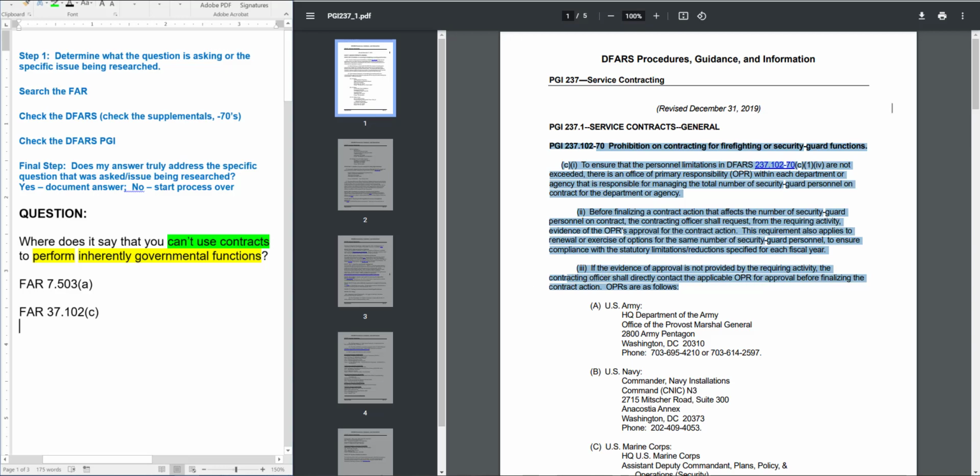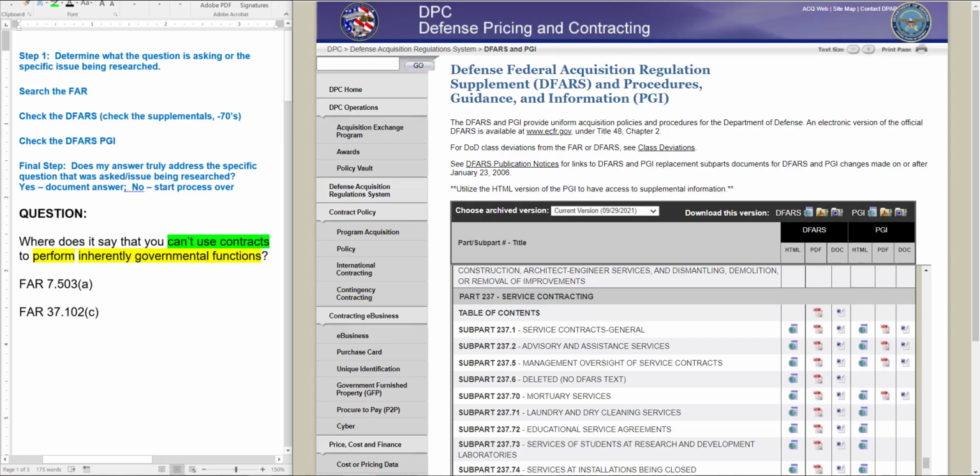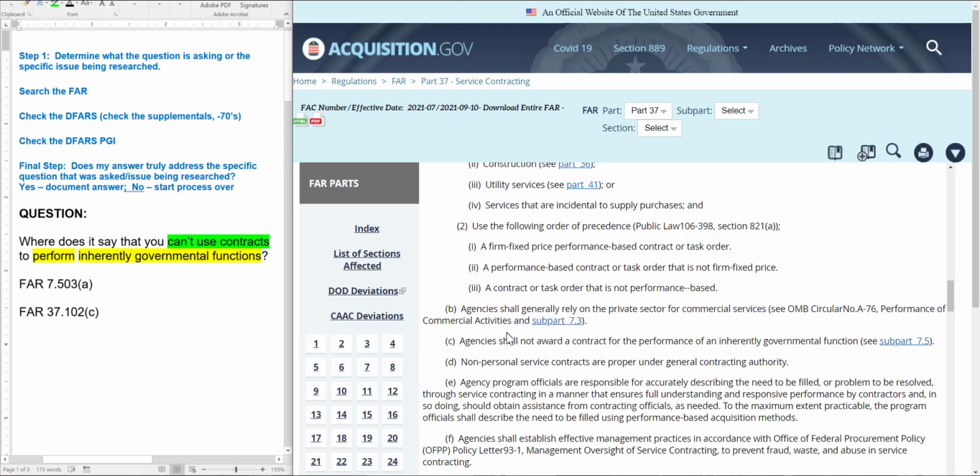Now, when we go back here, right, to FAR Part 37, we're saying, okay, this is a good answer, and we also know that FAR 7.503(a) is a good answer, right? Which one do I cite? Well, if it were me, I would likely be citing the FAR 7.503 alpha answer because here it's even pointing back to FAR Part 7, Subpart 7.5.